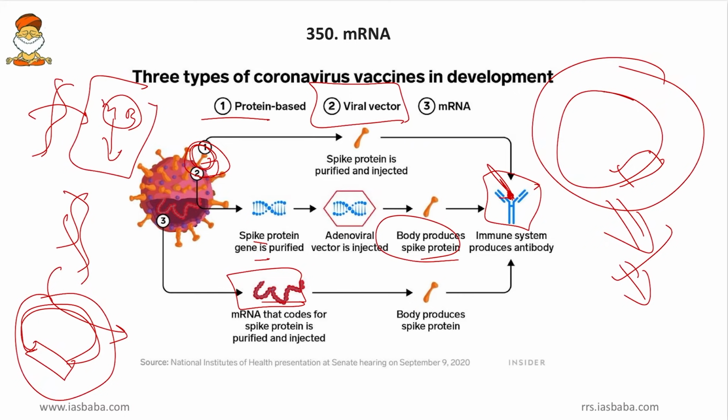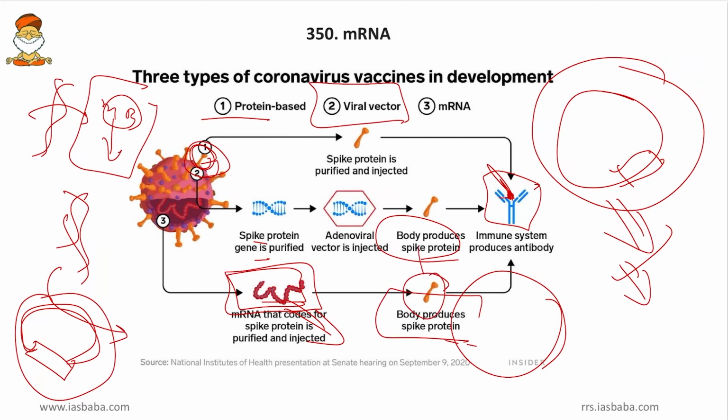If you extract this mRNA and introduce it into the body, these messenger RNAs will not only be stable inside the human body, but they can also use the human cell environment to produce these spike proteins. Then these spike proteins get clogged into antibodies and the immune system will be triggered.